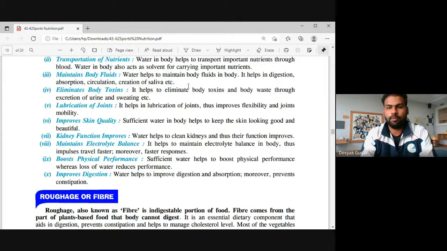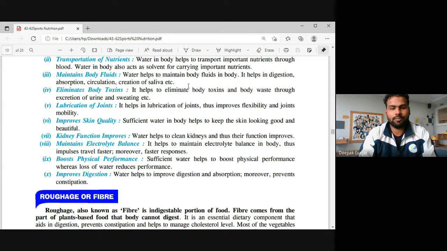Boost physical performance. When we talk about physical performance, exactly when you are playing, jumping, doing some sort of exercise, boxing, football, karate, kabaddi, any game, in all these games your physical performance should improve. So if you take water, if there is sufficient water in your body, it will definitely improve your performance. And if there is a loss of water from your body, it will definitely reduce your performance.